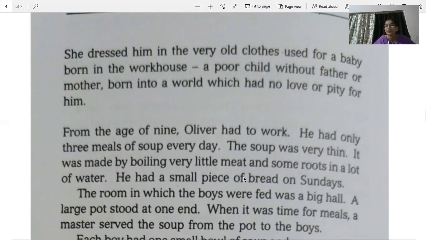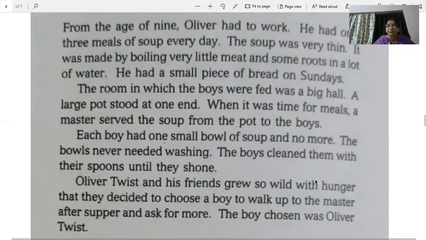He had a small piece of bread on Sunday, and only on Sundays they were given some bread also. So basically the food was only the soup. That too very thin, pani jaisa soup.